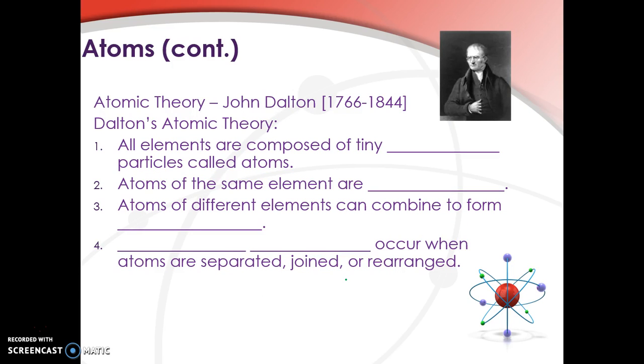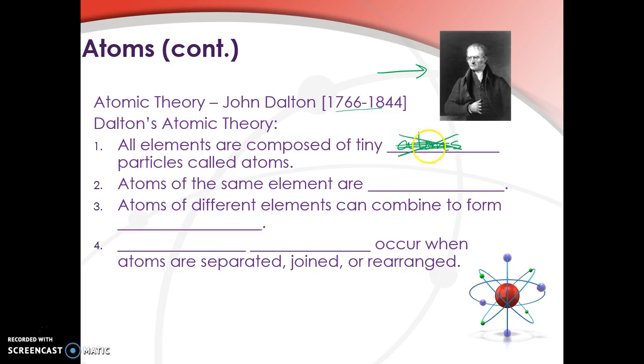We'll talk more about that when we get into the history of the atomic theory and how it's evolved over time. But this guy right here, old English dude, he was a science teacher who happened to be English, and he lived around the 1800s, and his name was John Dalton, and he came up with Dalton's atomic theory, which says all elements are composed of tiny particles called atoms.